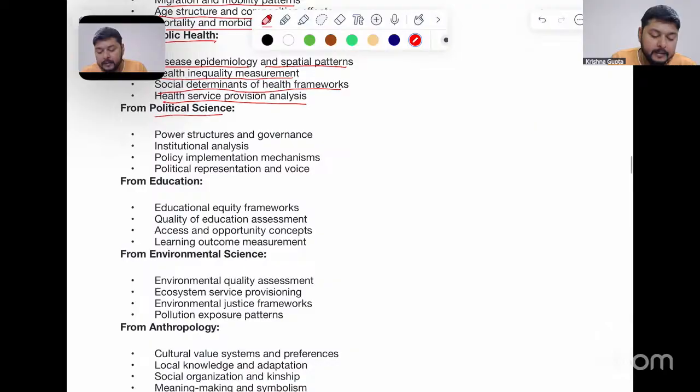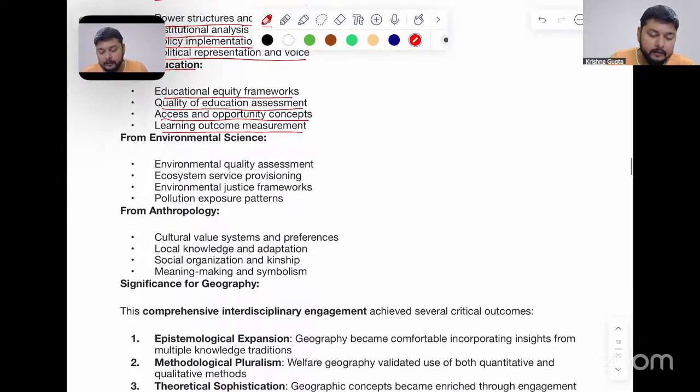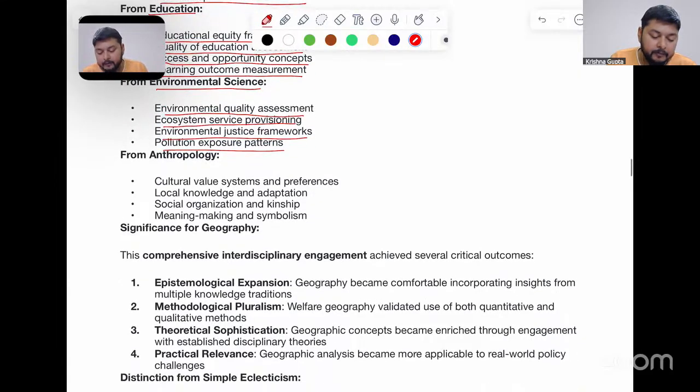Then from political science: power structures and governance, institutional analysis, policy implementation mechanisms, and political representation and voice. Under education: educational equity frameworks, quality of education assessment, access and opportunity concepts, and learning outcome measurement. Then from environmental sciences: environmental quality assessment, ecosystem service provisioning, environmental justice frameworks, and pollution exposure patterns. From anthropology: cultural value systems and preferences, local knowledge and adaptation, social organization and kinship, and meaning making and symbolism.